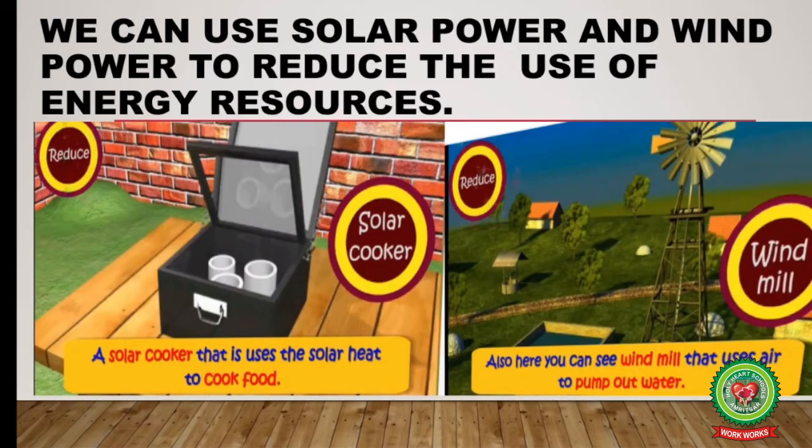We can use solar power and wind power to reduce the use of energy resources. A solar cooker, that is, uses solar heat to cook food, which is a renewable source of energy and is available to us lifelong. Secondly, we can use a windmill, as it also uses air to pump out water.